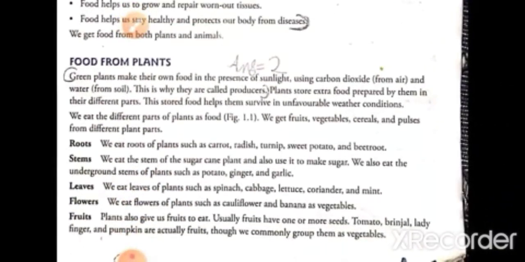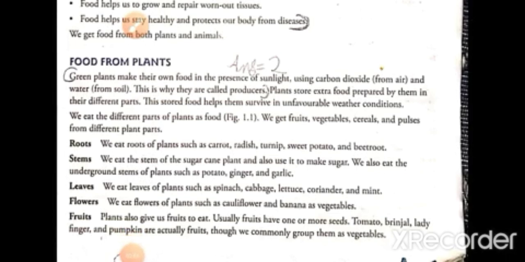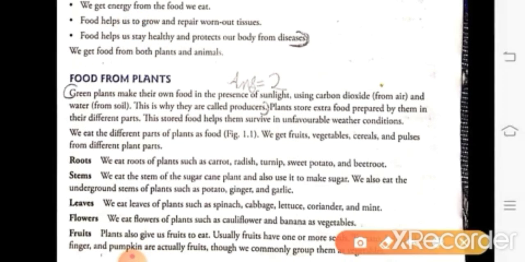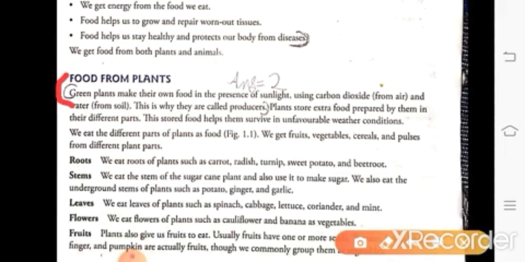This answer is again on the same page, page number 11, the food from plants paragraph. Green plants make their own food in the presence of sunlight, using carbon dioxide from air and water from soil, and that is why they are called producers.